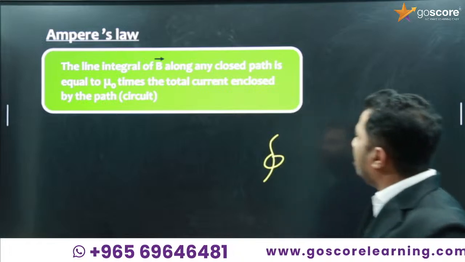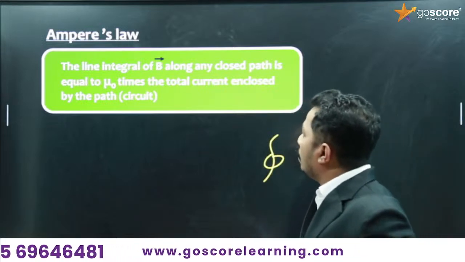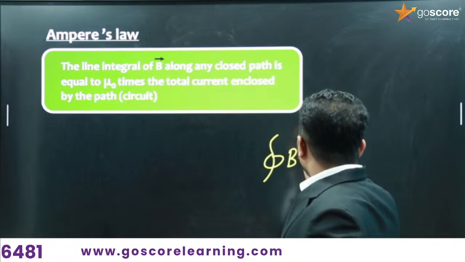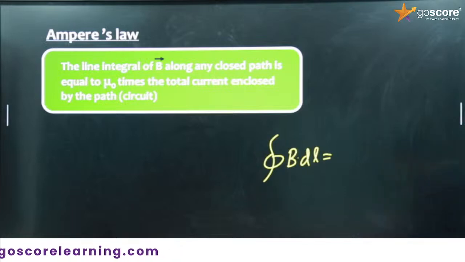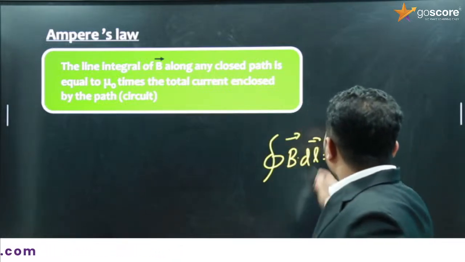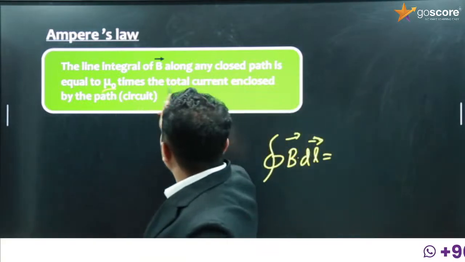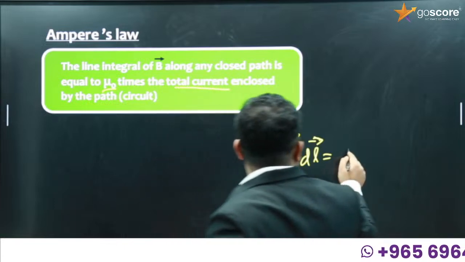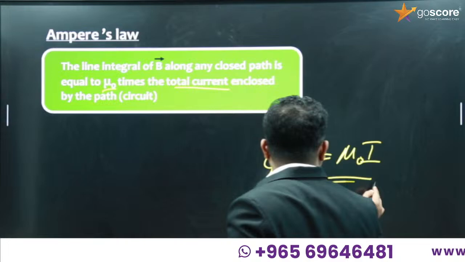The closed line integral of B dot dl, both being vectors, is equal to mu 0 times the total current, so mu 0 I. So this is Ampere's circuital law, right?